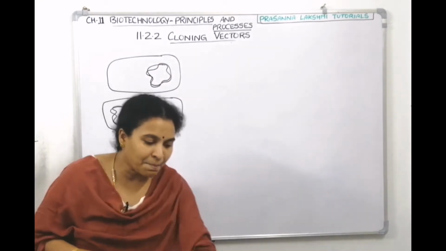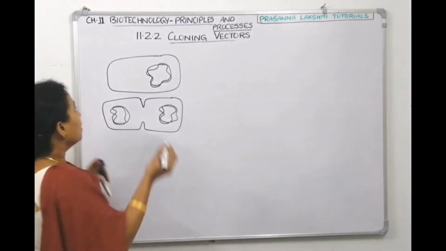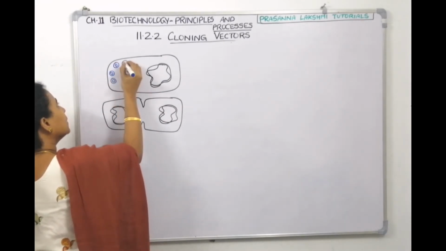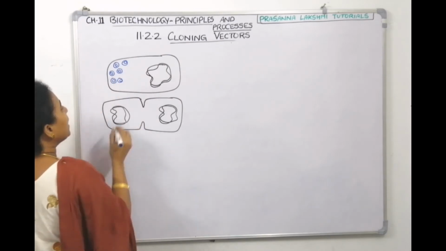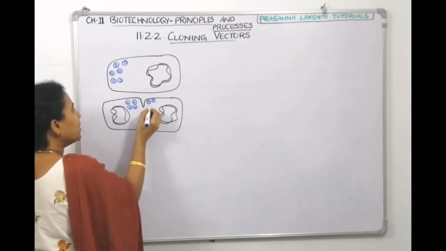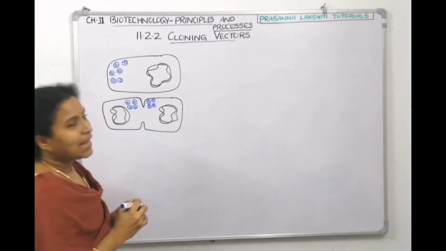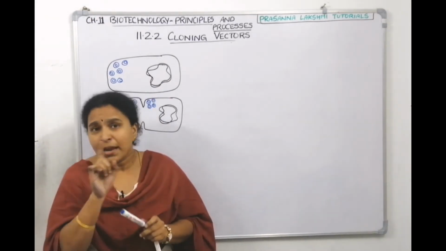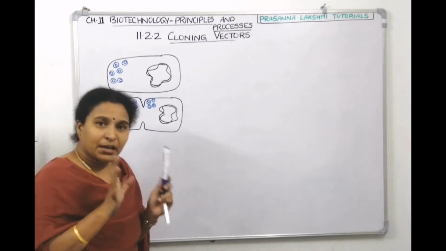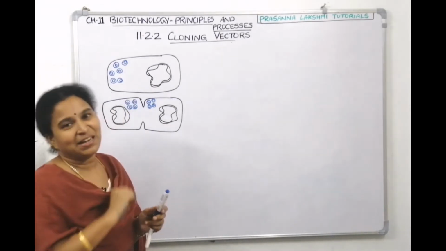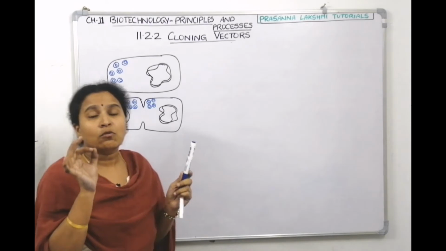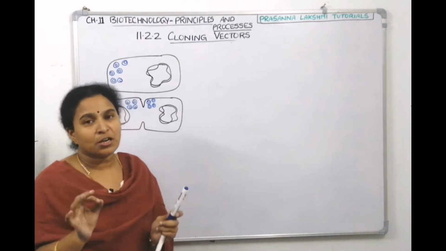But in the same bacteria, many plasmids will be there. How can plasmids be in many copies? Plasmids are autonomous replicating elements. They don't depend upon the host enzymes and host machineries for replication. If they depended on that, they could replicate once in 20 minutes only. So that is why they have their own origin of replication sites. They have their own genes which can code for the enzymes which are required for plasmids.